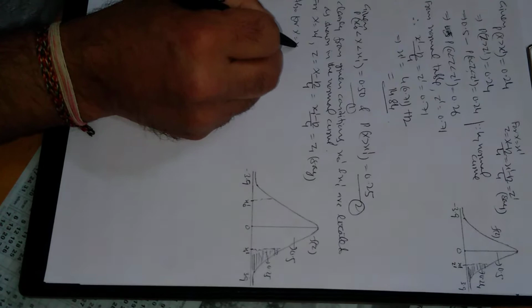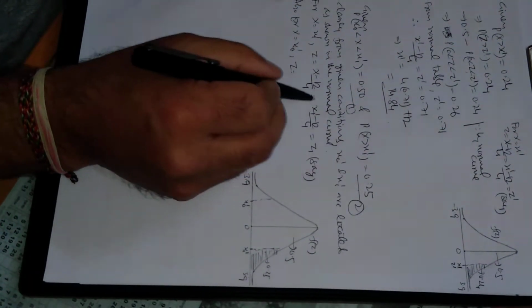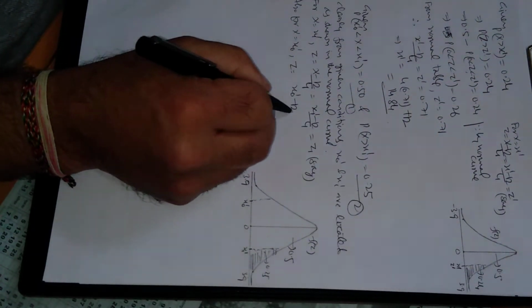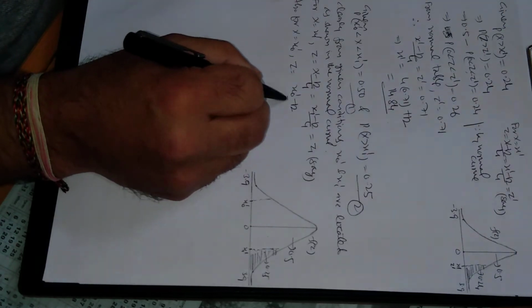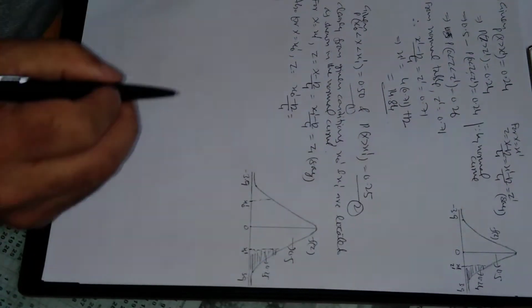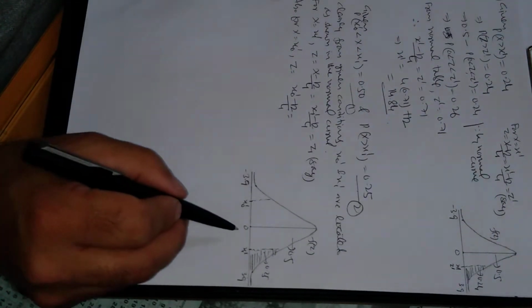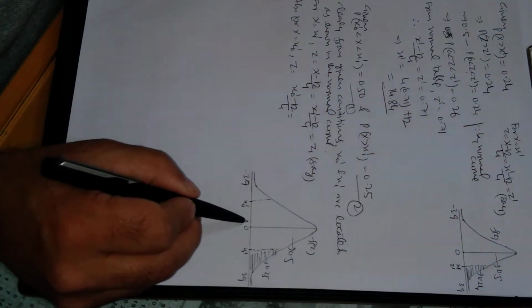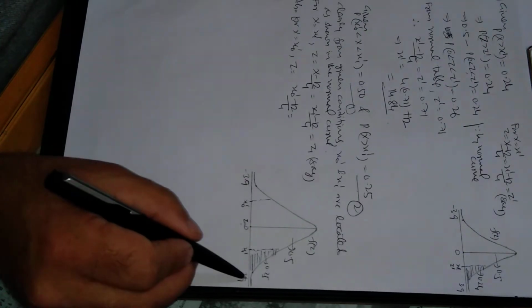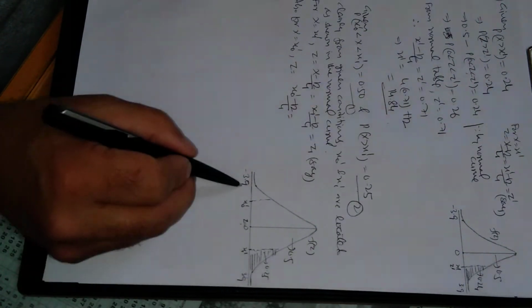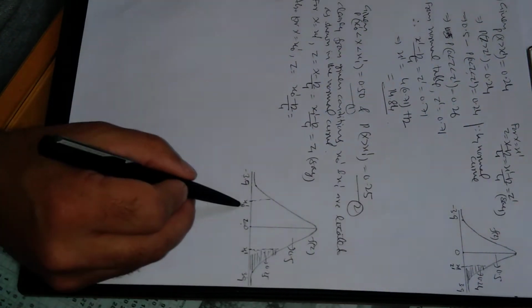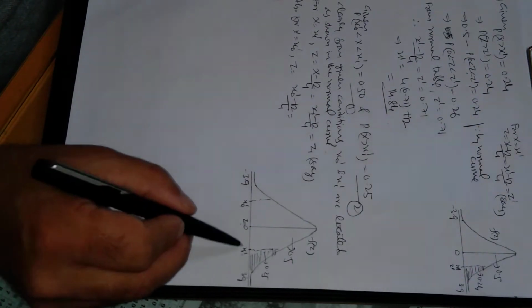For x equal to x naught, z in this case will be (x naught dash minus 12) divided by 4, because you can see here these two portions are exactly equal. To the right side of z equal to 0, we have positive values of z. To the left side of z equal to 0, we have negative values of z. So these two are numerically different, but the absolute values are equal.